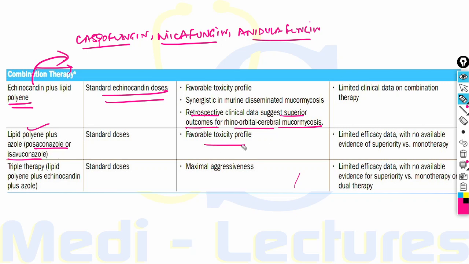It has a favorable toxicity profile, but limited data is available. Triple therapy including polyenes, echinocandins and azole can also be used, and it has maximal aggressiveness, but limited efficacy data is available. So the drug of choice is liposomal amphotericin B,